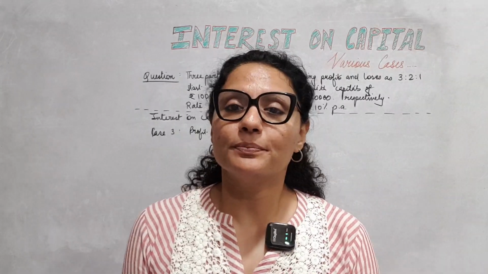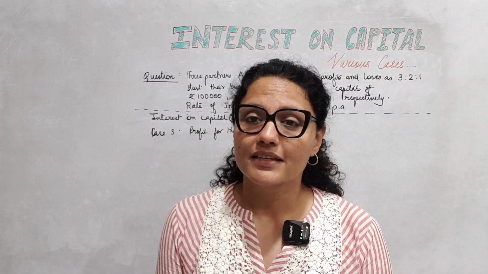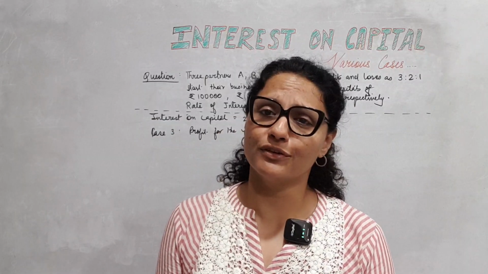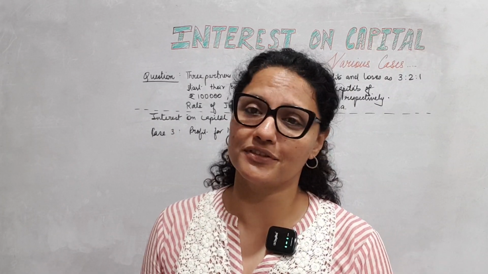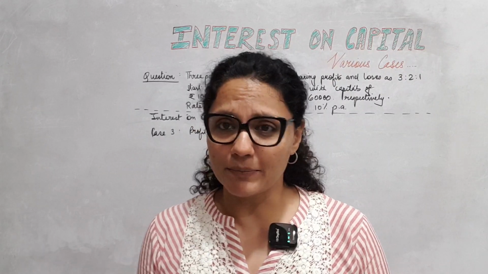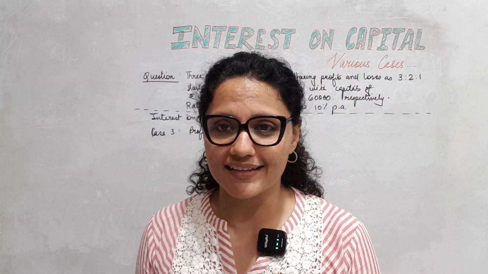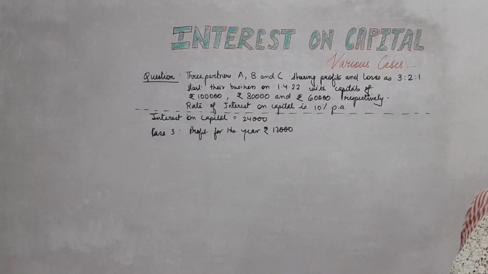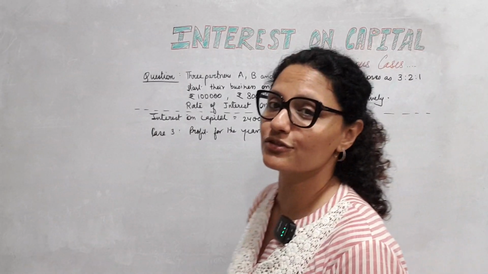Appropriation in itself means distribution of available profits. I don't have 24,000. How can I give them interest on capital of 24,000? But that does not mean I can't give them anything as interest. Of course I can. Up to 12,000, up to available profits, I can definitely distribute this 12,000 as interest on capital,